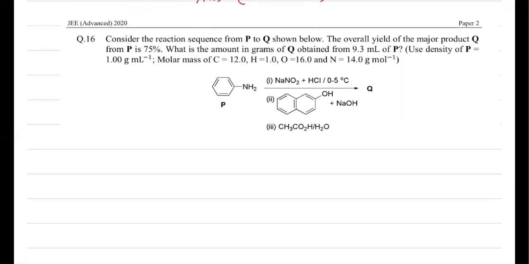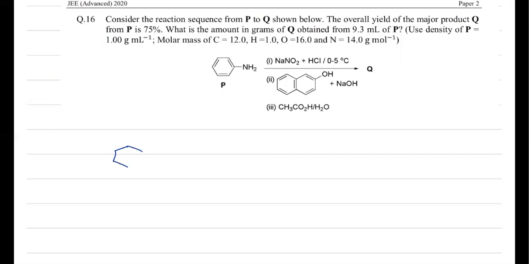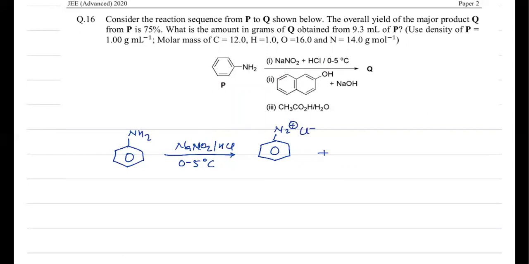In this reaction, the first step is diazotization. Reaction of aniline with NaNO2 and HCl between 0 to 5 degrees Celsius is diazotization. So it is C6H5N2 plus, the diazonium salt. And then it is the reaction with beta naphthol.